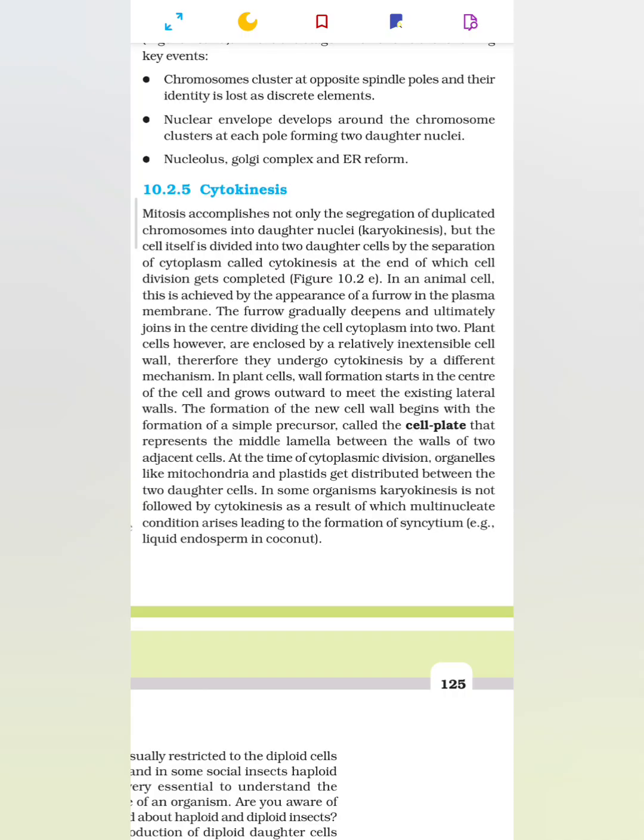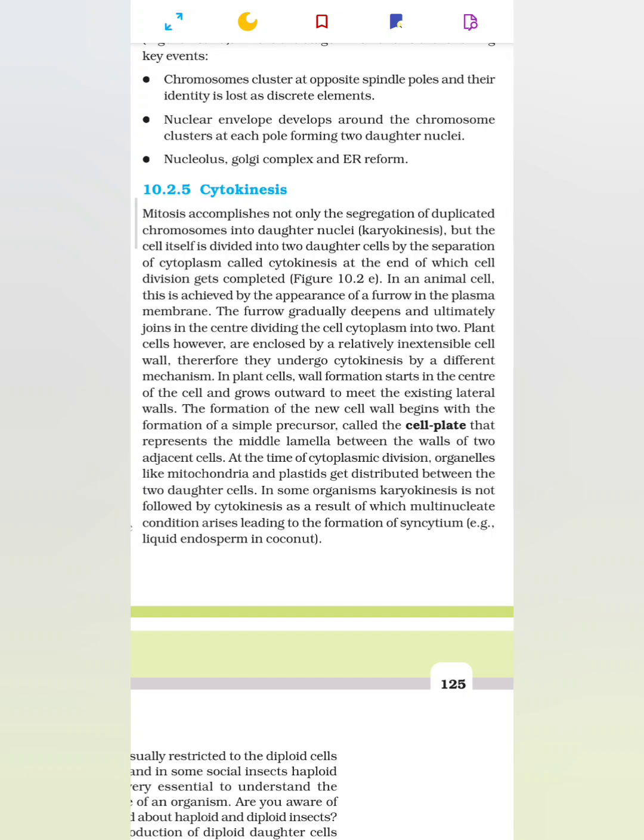In plant cells, wall formation starts in the center of the cell and grows outward to meet the existing lateral walls. The formation of the new cell wall begins with the formation of a simple precursor called the cell plate that represents the middle lamella between the walls of two adjacent cells.